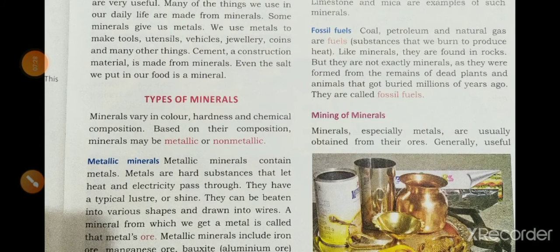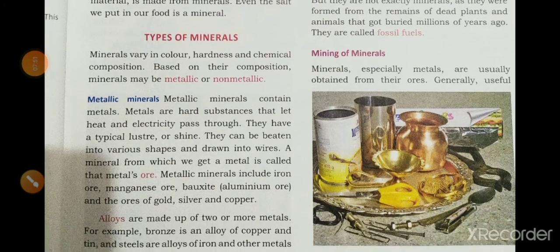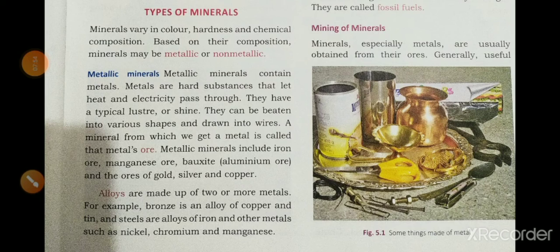And types of minerals. Two types of minerals: metallic minerals and non-metallic minerals. Metallic minerals contain metals and are very hard and can pass electricity. Very easily we can make different shapes and draw them into wires. And next we learned about alloys. Alloys are made up of two or more metals. For example, bronze is an alloy of copper and tin. It is a mixture of copper and tin.